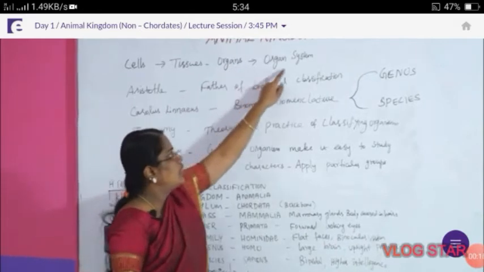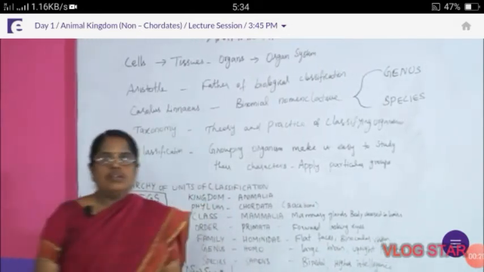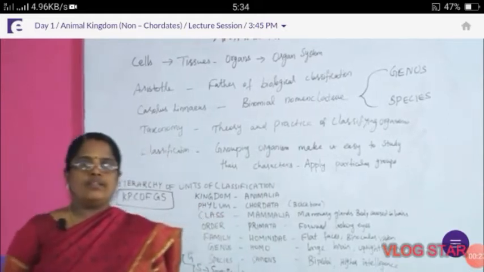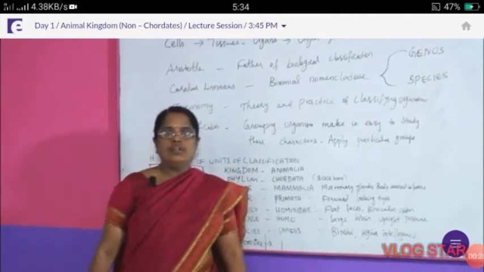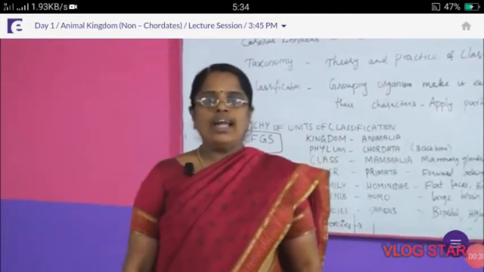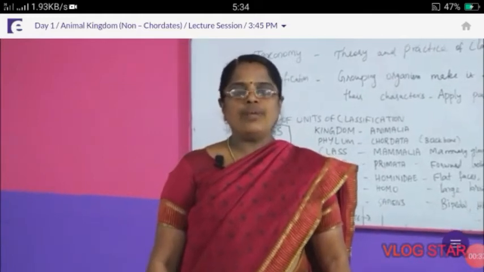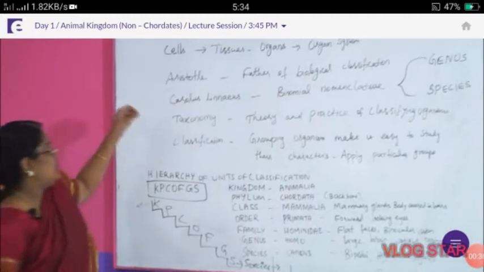The group of organs is called the organ system. What are the organ systems? Digestive system, respiratory system, skeletal system, muscular system, reproductive system, endocrine system, and excretory system. These are all the organ systems in our body.